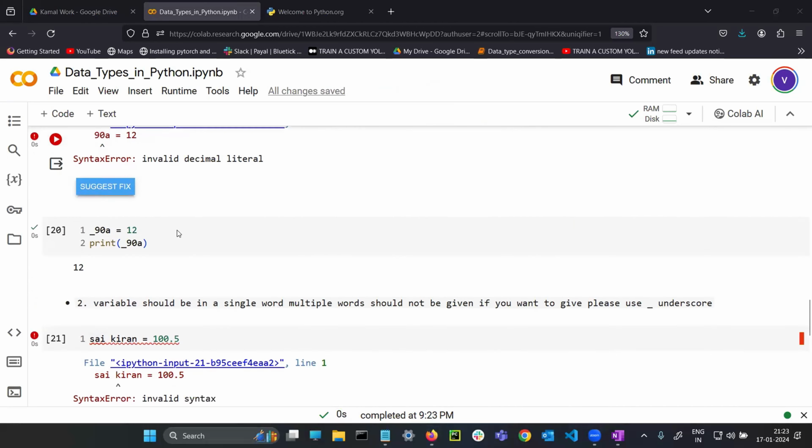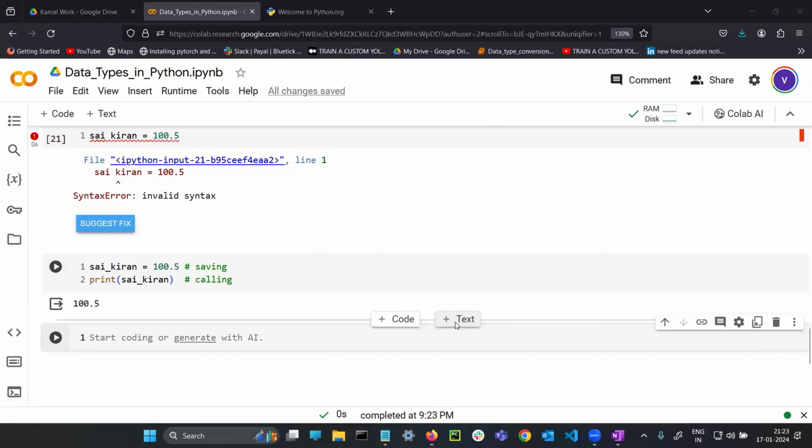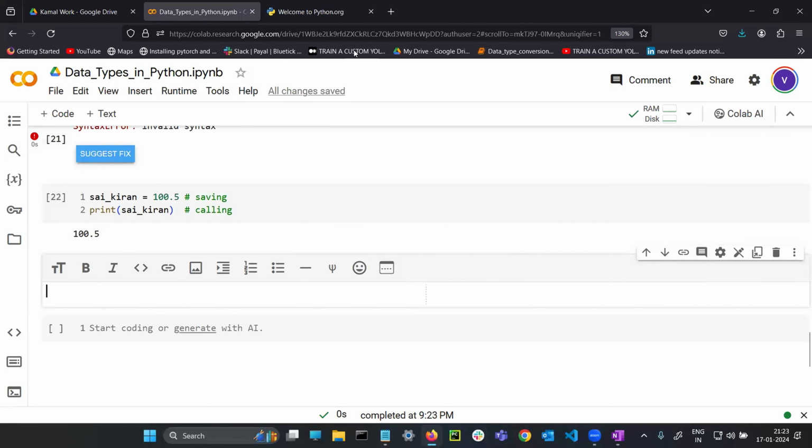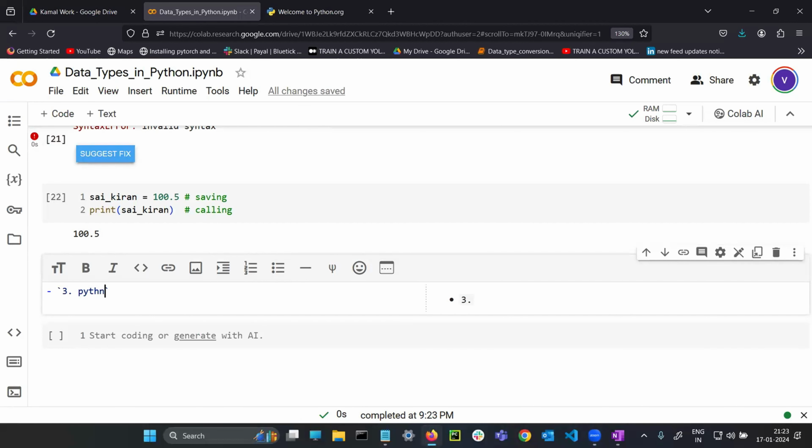Yes, sir. Rule number 1 and rule number 2. Rule number 3. What is rule number 3? Python is case sensitive. What is the meaning of case sensitive?